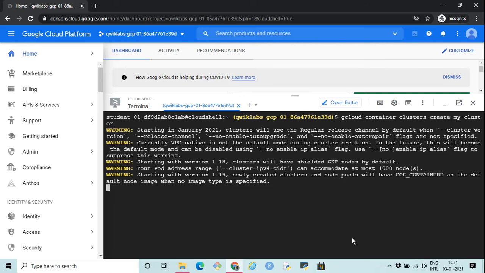It's going to create a Google Cloud Container Clusters GKE cluster. By default, it will have 3 nodes in it. Let's wait for it to come up. It will take, I think, a minute or two.